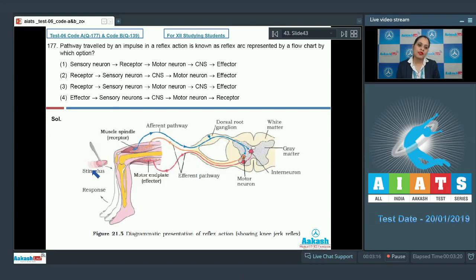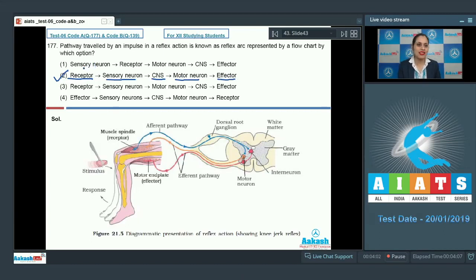You can see that when the stimulus is received on the muscle spindle or receptor, the sensory neuron through the afferent pathway reaches the dorsal root ganglia, and from there it reaches the central nervous system or spinal cord, and from there the motor neuron will carry the impulse through the efferent pathway to the motor end plate or effector organ. So the correct pathway would be from receptor through sensory neuron to CNS, then to motor neuron, and then to effector. So the correct answer to this question is option number 2, that is receptor, sensory neuron, CNS, motor neuron, and effector. Let's discuss the other options also.